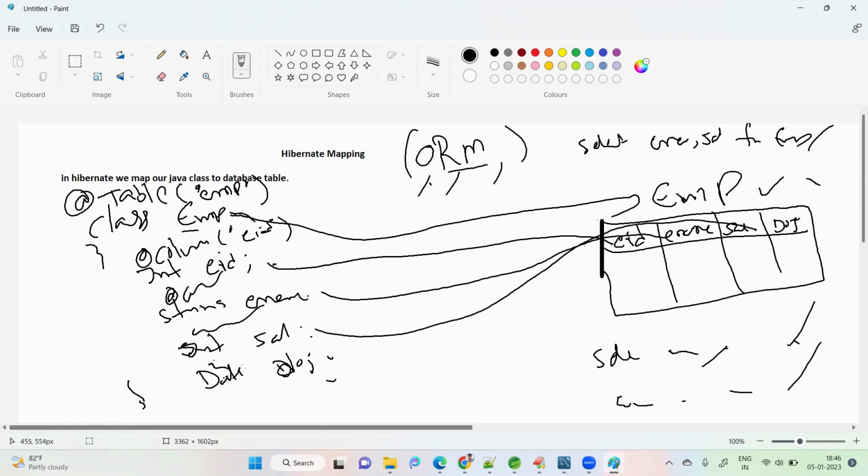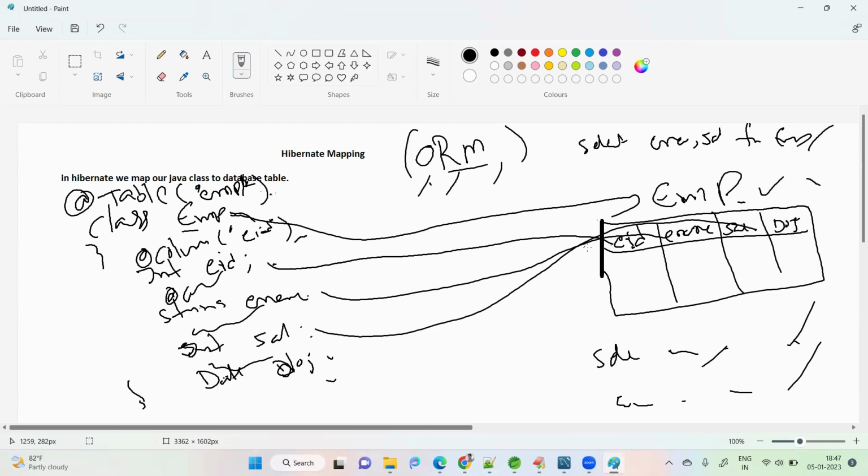Tomorrow, if the table name changes from EMP to employee, I have to change only this one place. In the Java code it is automatically reflected across the complete project, because we are mapping only in one place. Like that we map our table name to our class name, and variable names to our database column names.